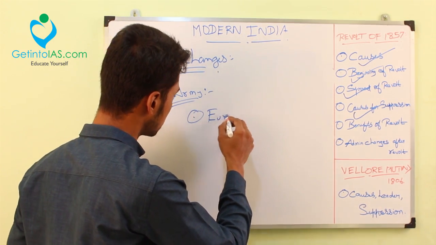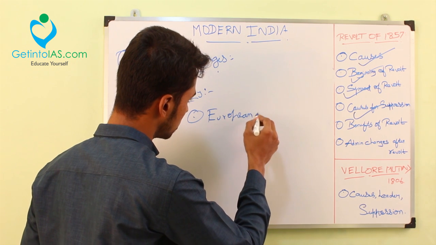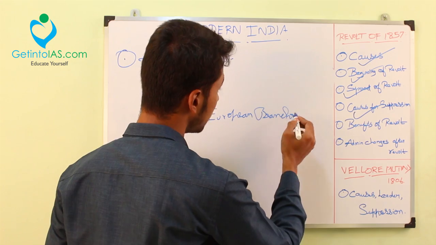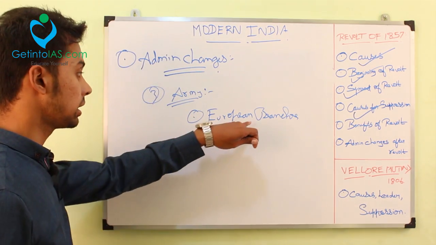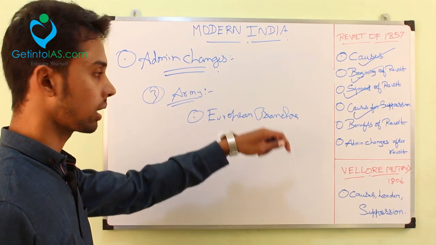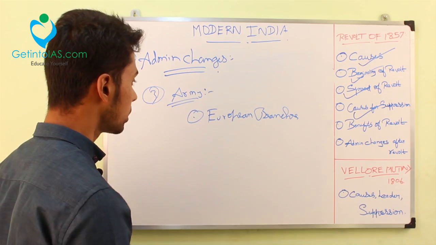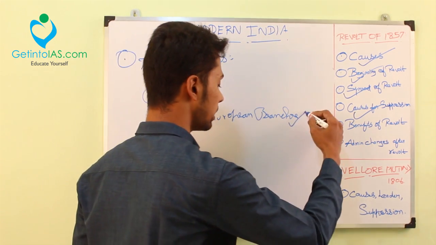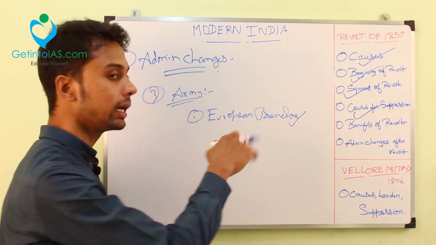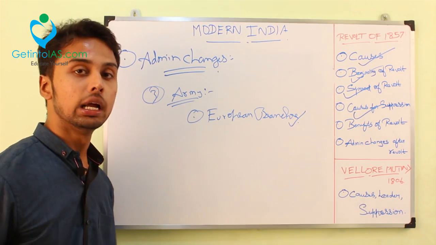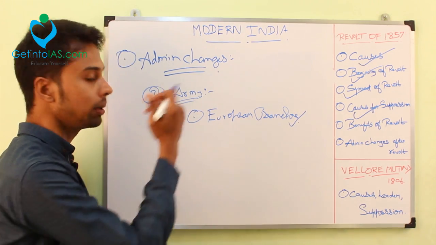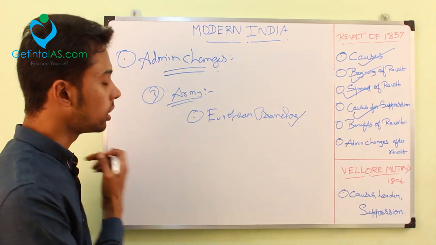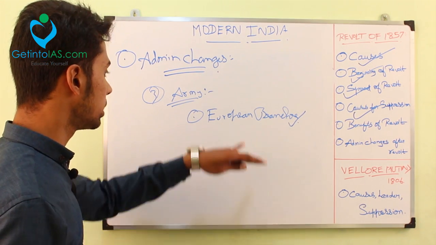European branches were very well recognized at that time. The Indian branches were not that much recognized when compared to the European branches. Because the Europeans, they cheated, right? So, the European branches were promoted and given the high rankings, promotions, high departments like artilleries, everything was given to the European branches, not to the Indians. Indians were merely made as soldiers, right? All high branches and high rankings went to the Europeans.